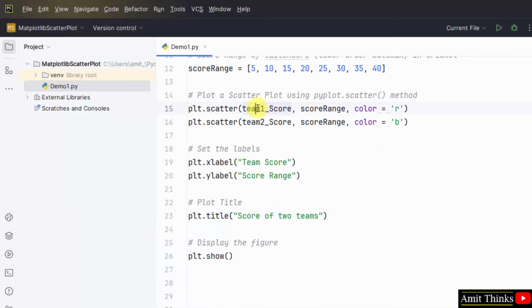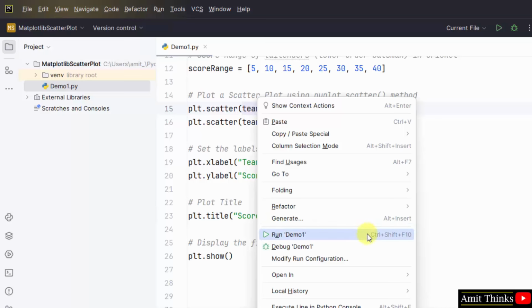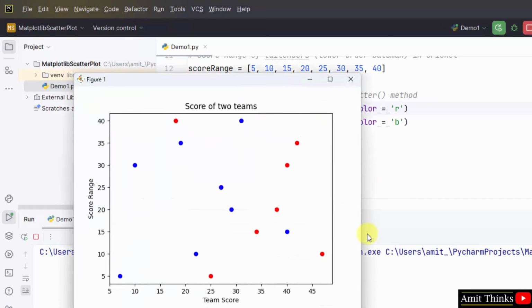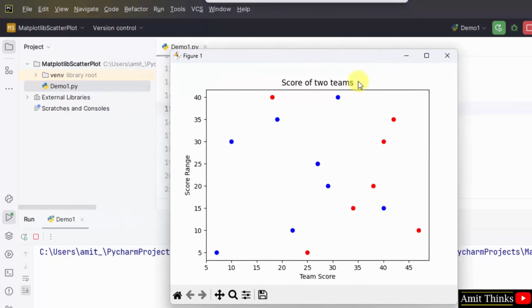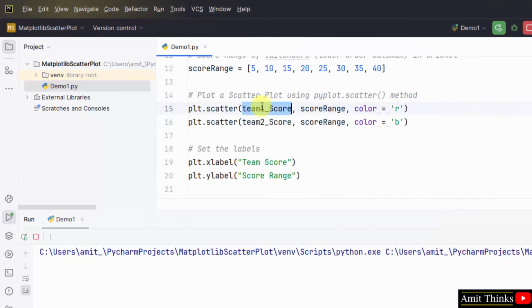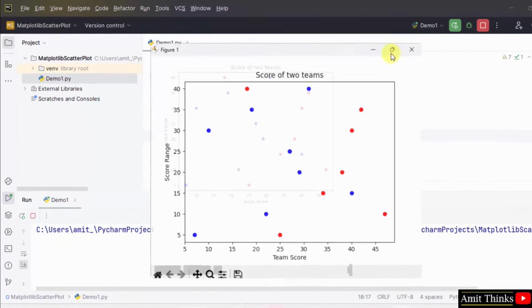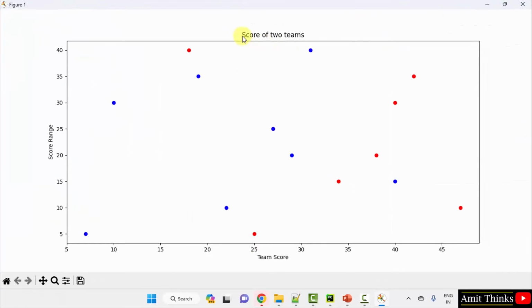File, save all, right click, run demo1. Now here is a scatter plot. Blue and red dots are visible. The y-axis is score range and the x-axis is team score. Red was for team 1 score and blue was for team 2 score. So in this way, guys, you can create your scatter plot, and this is our title.